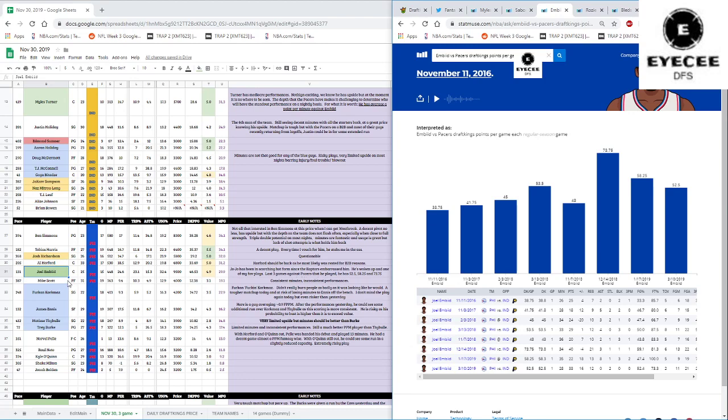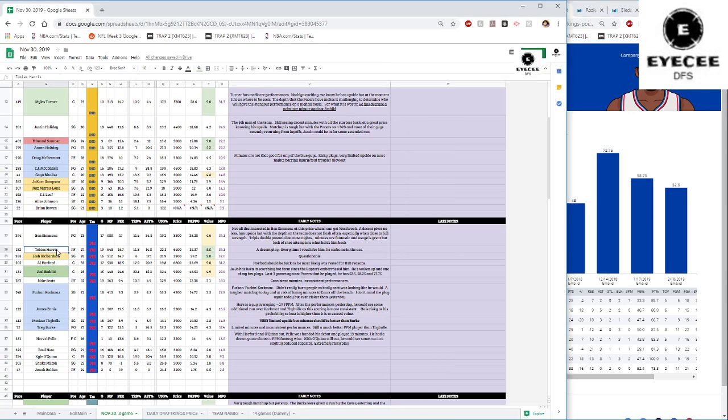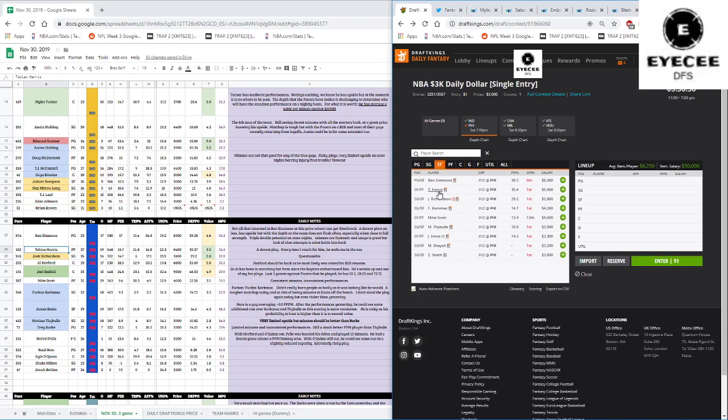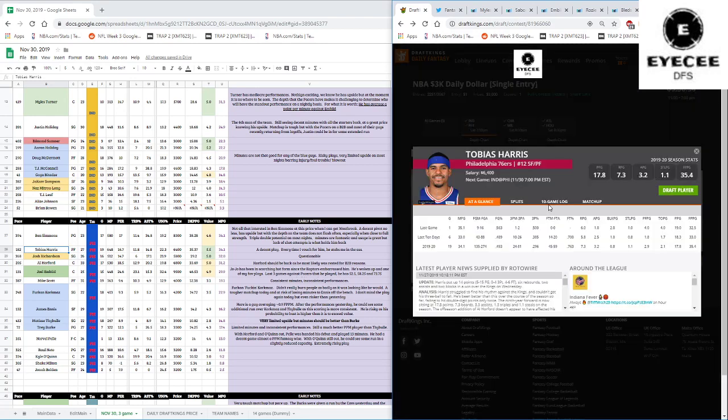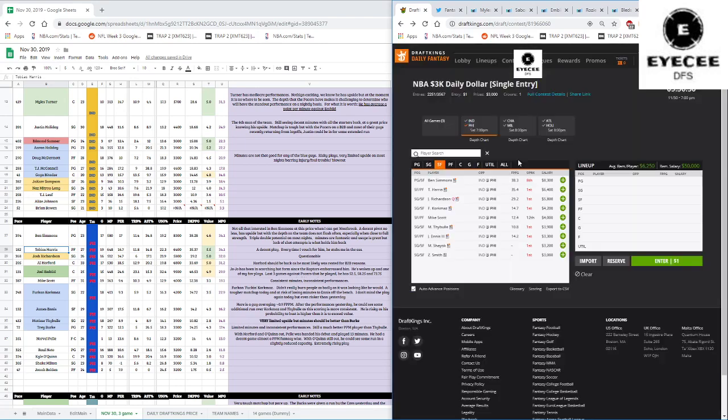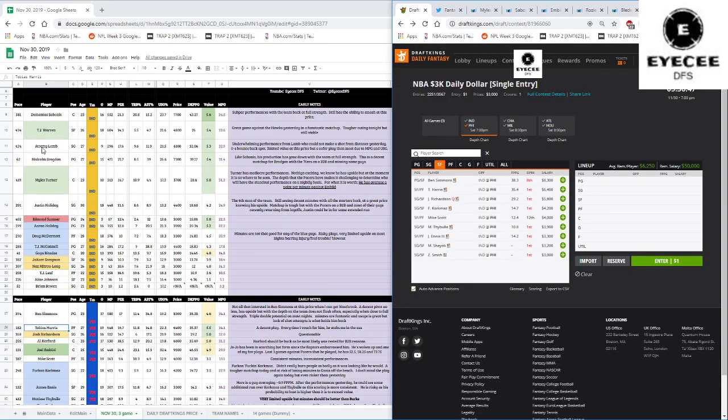I'm going to give an honorable mention here to Tobias Harris. He's a decent play, but whenever I vouch for him, he stabs me in the back. I mean, at $6,400, I don't mind him. I think he could go out there and have a decent game. Any one of these starter guys could go out there and have a decent game on any given night, but Tobias Harris just stands out more. He's going to have a little bit of a nicer matchup with Lamb and Warren, I think, compared with Horford, Simmons.